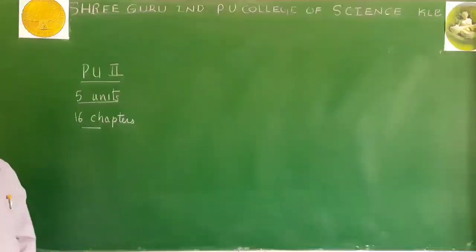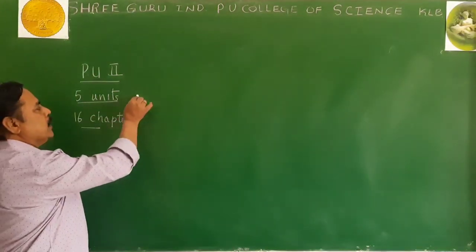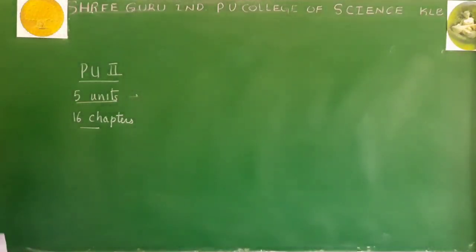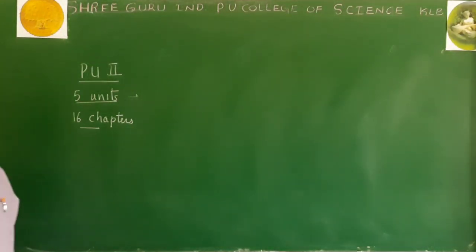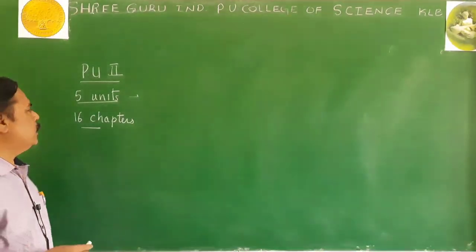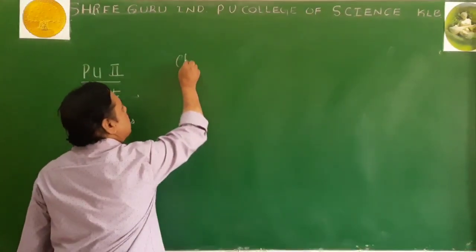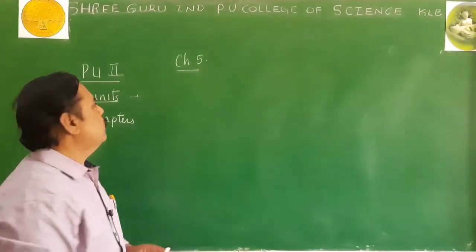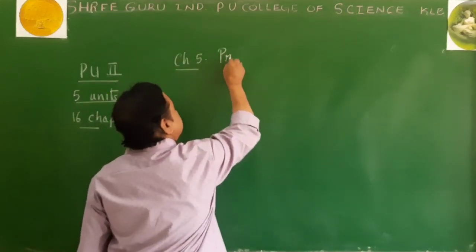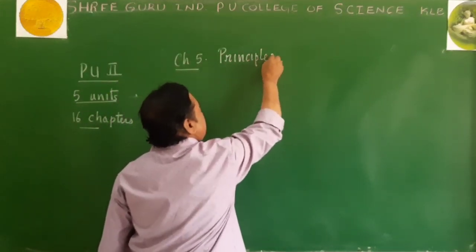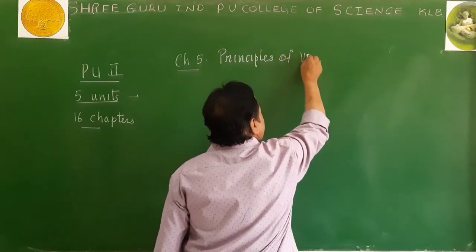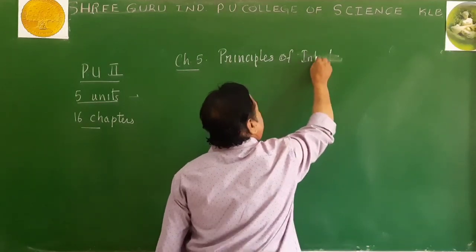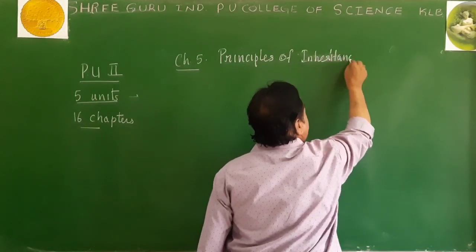Out of these 5 units, the first unit was taken by Gogi sir, and I am starting with the second unit. In the first unit there are 4 chapters. In the second unit I am going to start with chapter number 5. In chapter number 5, we are going to deal with principles of inheritance and variations. The name of the lesson is principles of inheritance and variations.